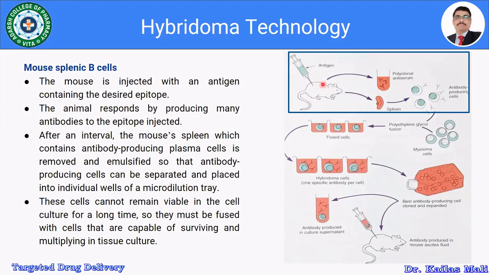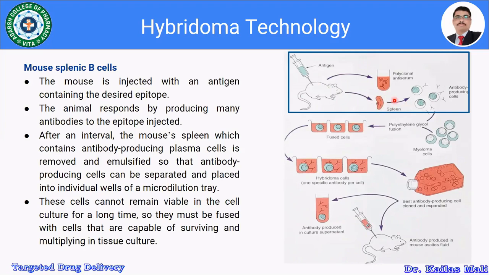After a certain period of time, the animal responds by producing many antibodies to the injected epitope, isn't it? If we separate the serum, we get the polyclonal antiserum. After an interval, the mouse spleen, which contains the antibody-producing plasma cells, is removed and emulsified so that the antibody-producing cells can be separated and placed into the